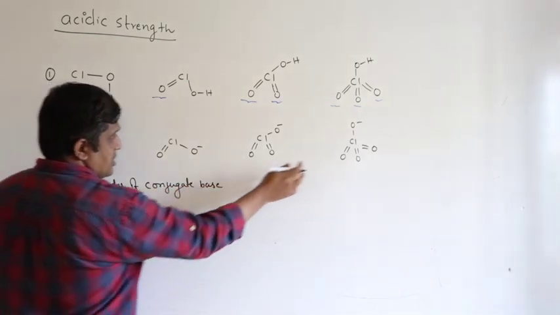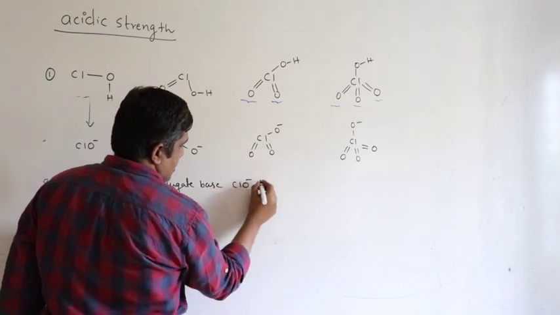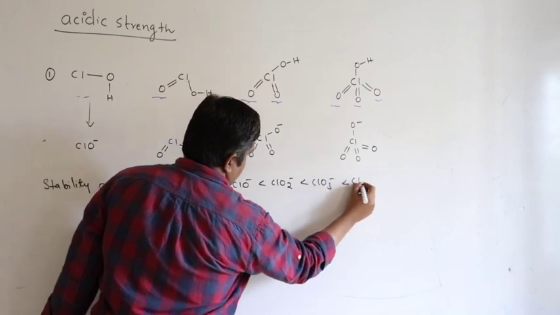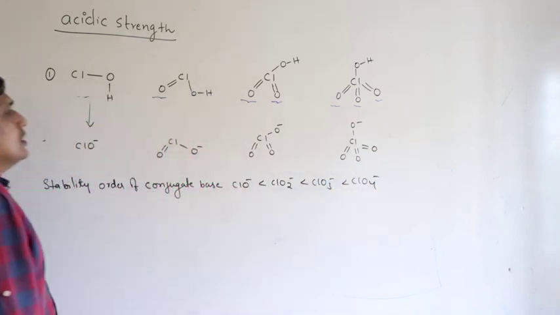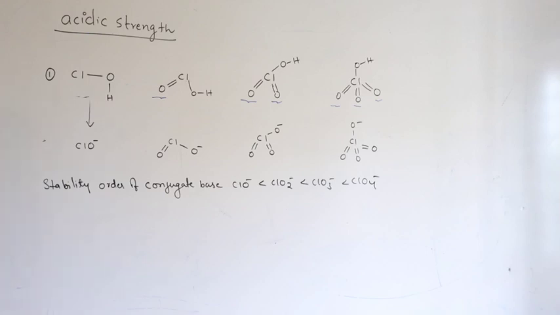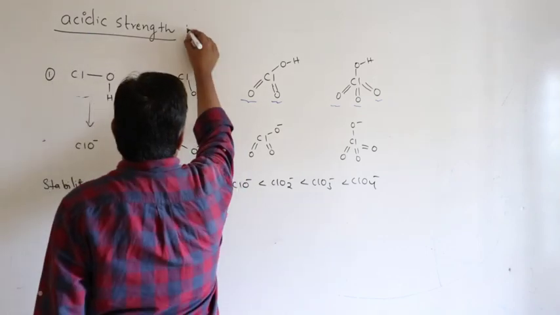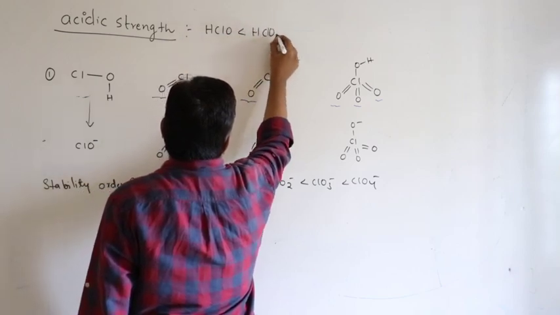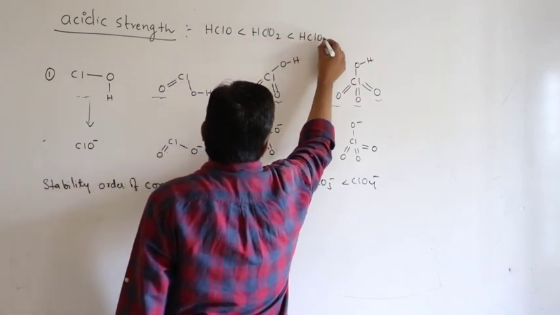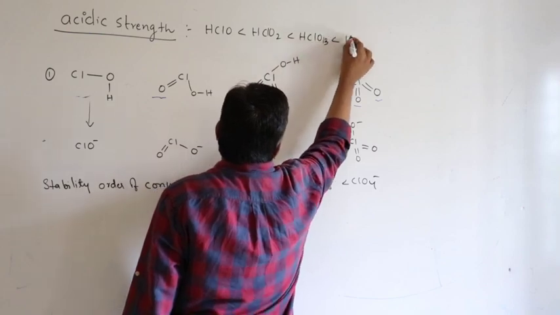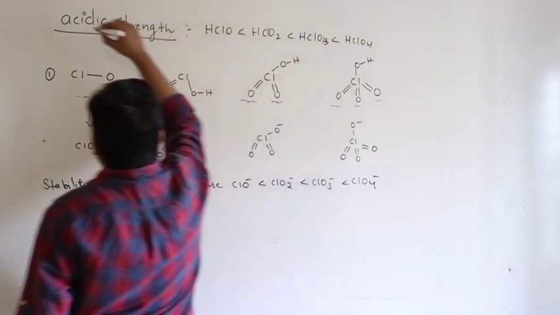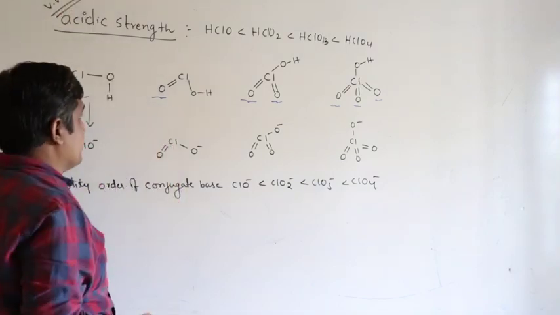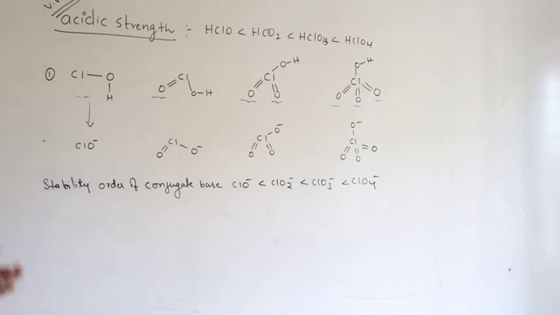So which is more stable? ClO4 minus, then ClO3 minus, ClO2 minus, ClO minus. So I can conclude that the acidic strength order is HClO less than HClO2 less than HClO3 less than HClO4. Very important. You can expect this question. So I have explained it based upon two concepts.